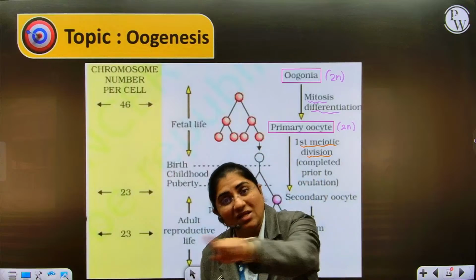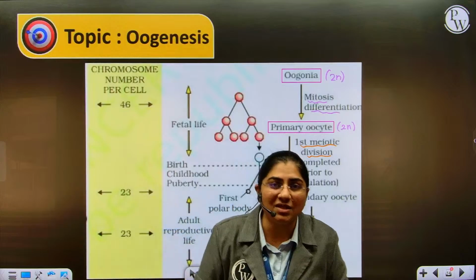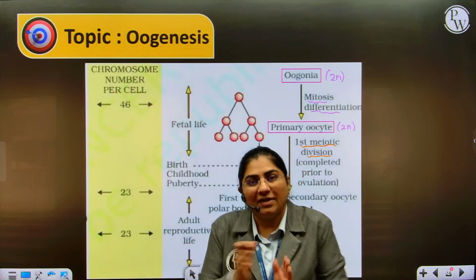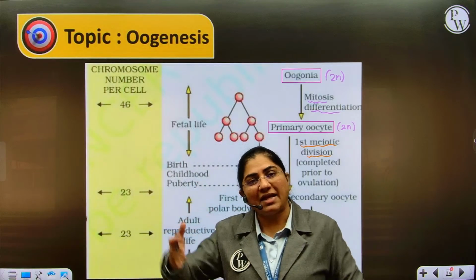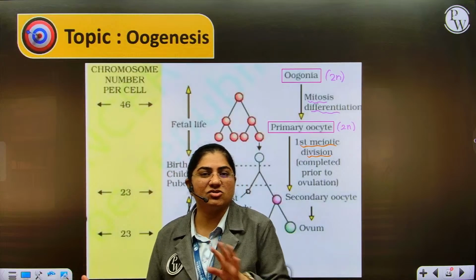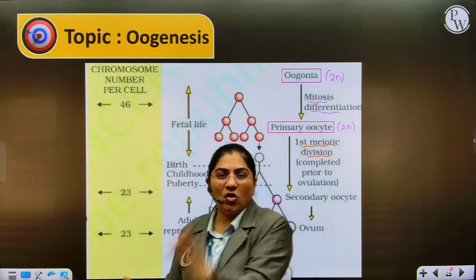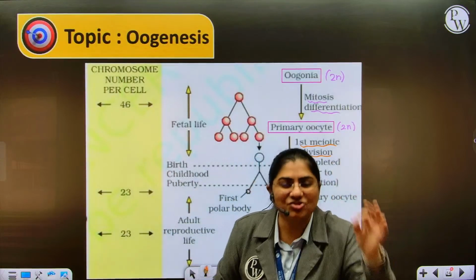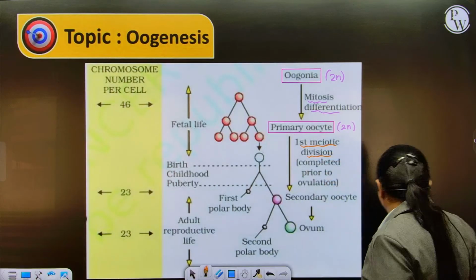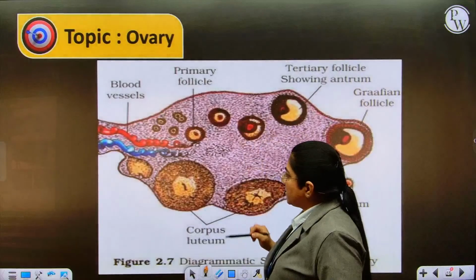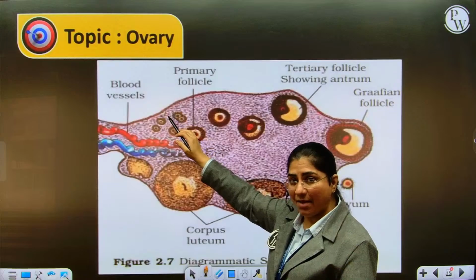So, the cells are still called primary oocytes, which are present in the form of a couple of million of them at birth. Till puberty, some of them degenerate for reasons not known, and at puberty we have approximately 60,000 to 80,000 primary oocytes present in each ovary. Remember, it is in each ovary. So, these will then go into the form of follicles. These primary oocytes are initially in the form of primordial follicle.